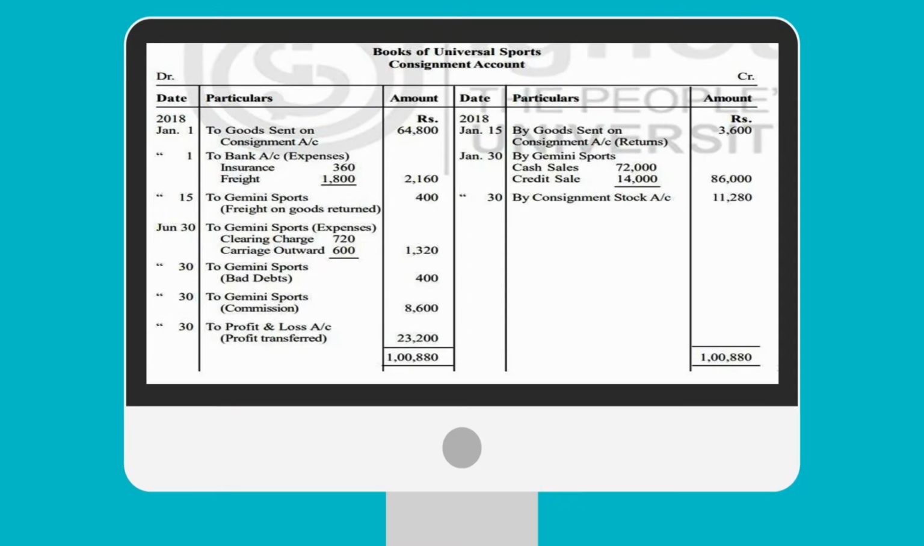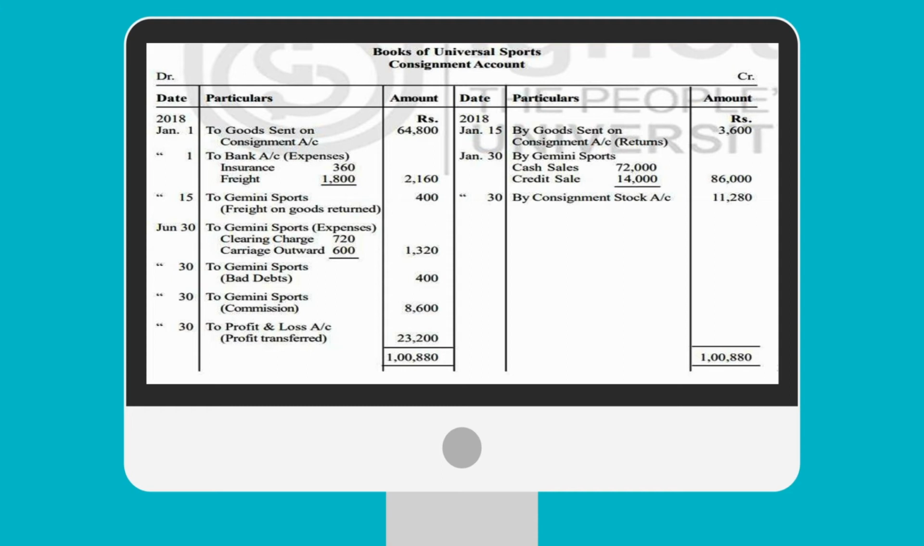To Gemini Sports, freight on goods returned. It is mentioned in the question that on account of returning the 10 wrong cases, the consignee incurred rupees 400 on account of returning the goods. So this is the 400 and we have already checked this amount.